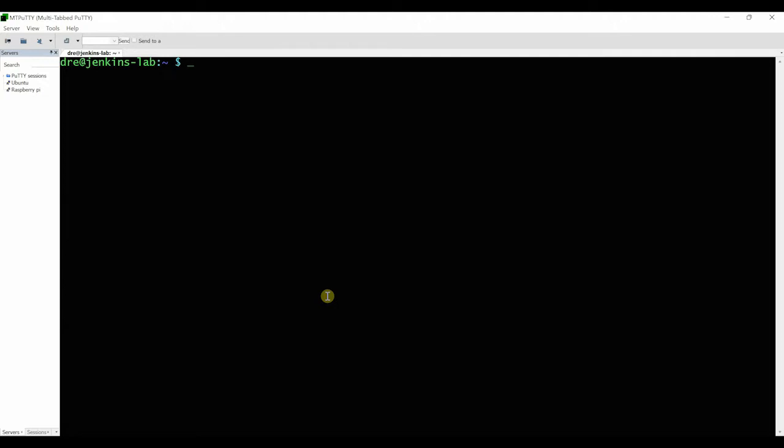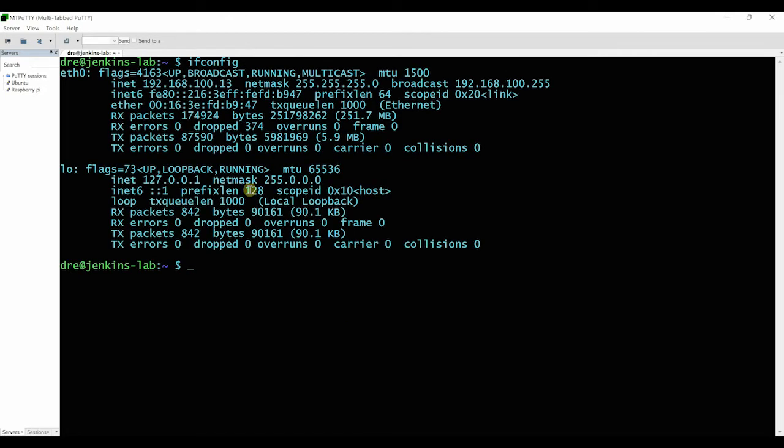So now, what we can do is, if you find out what your IP address is of your server, unless you're doing it directly from the same machine. So I need to go to this address here.